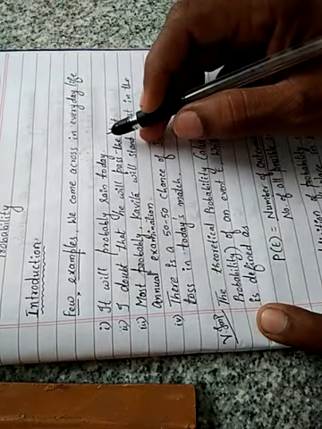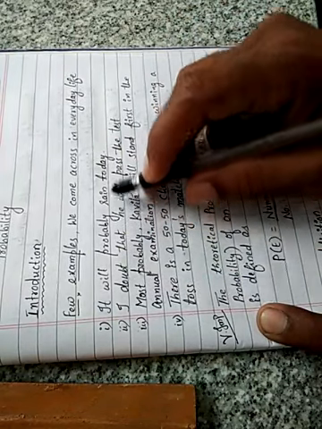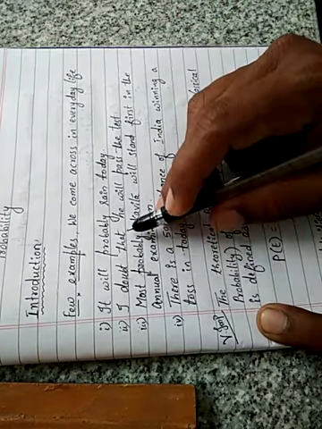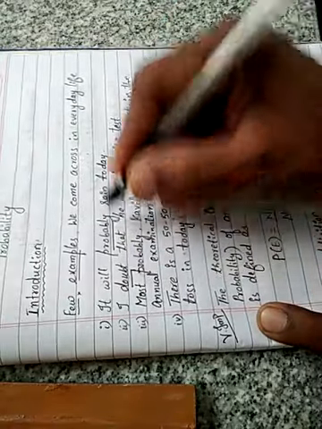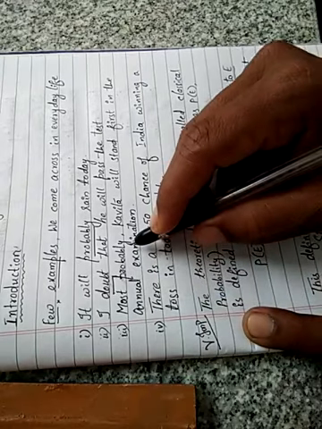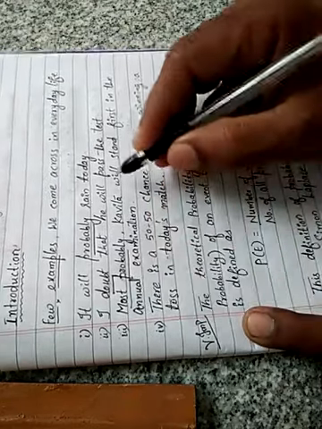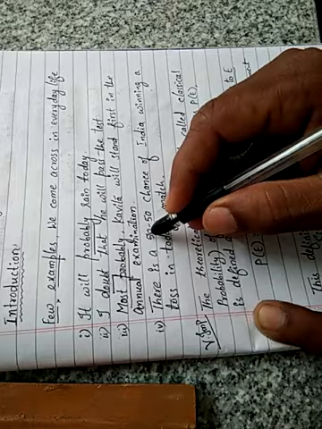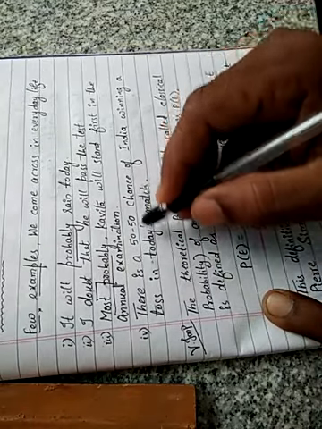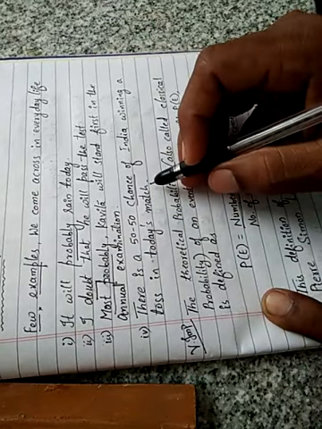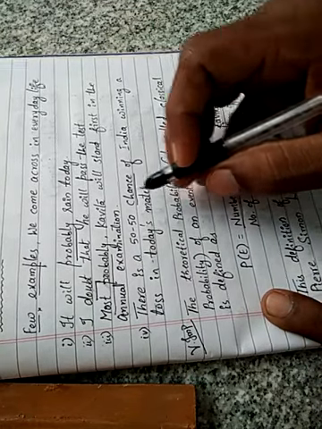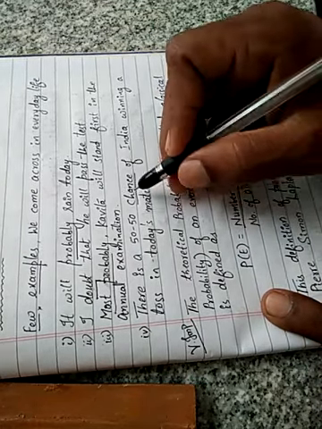It will probably rain today. I doubt that he will pass the test. Doubt. Here, probably, most probably, this word. Kavitha will stand first in the annual examination. There is a 50-50 chance of India winning the toss in today's match. So here a few words: chance, most probably, doubt, probably, maybe. These all come under probability.